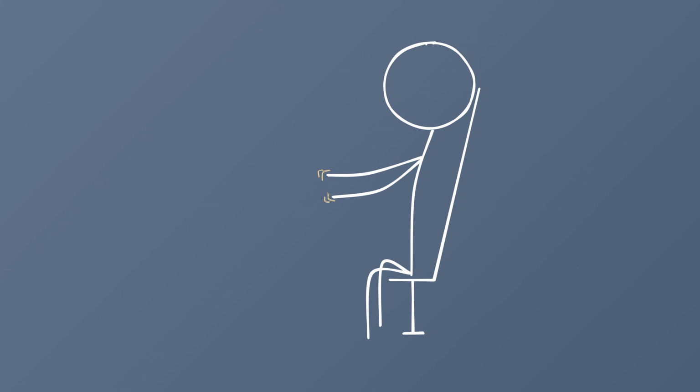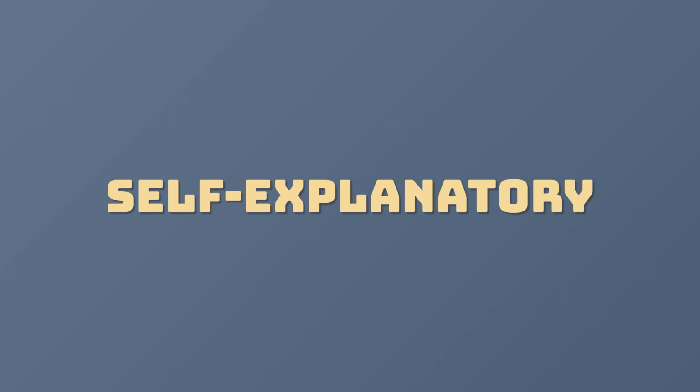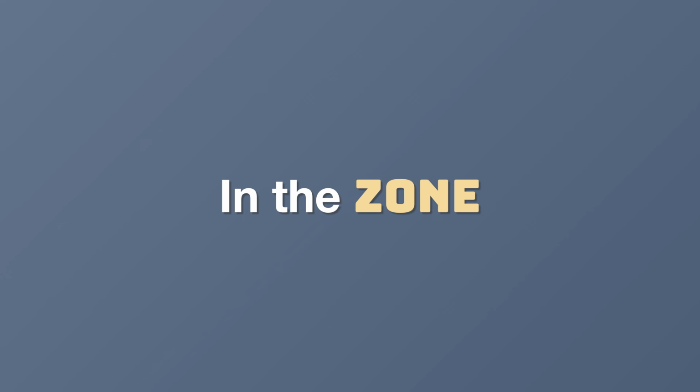Here's the thing. When I'm in the zone, I want to code. I want to feel productive without being interrupted. Not understanding what my code does is a major interruption. There are 5 ways to make code self-explanatory, to make it easier to understand without having to read external documentation or consulting with colleagues. 5 ways to stay in the zone.